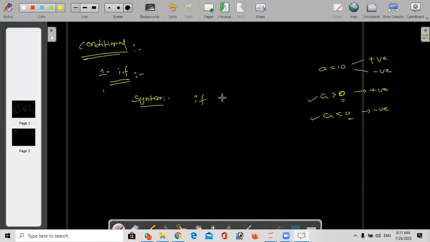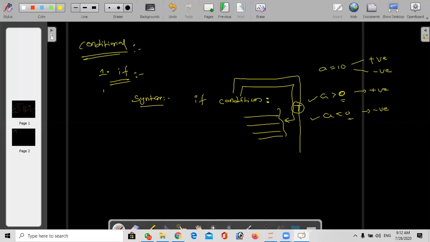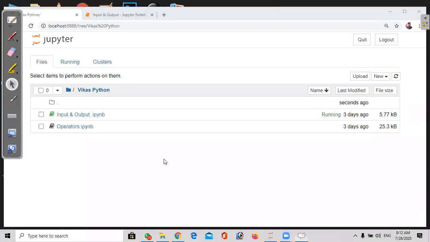Here, if and condition, colon. So we have to use the colon followed by the statements. If the condition is true, these statements will get executed. If the condition is false, it directly comes out of the block. It will not execute the statements. So if I use only if condition and statements, let me write one example program here. I'm going to create a new Python file.